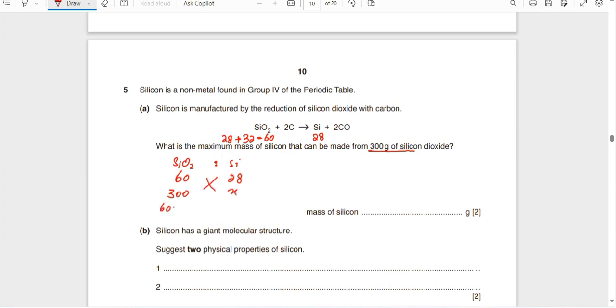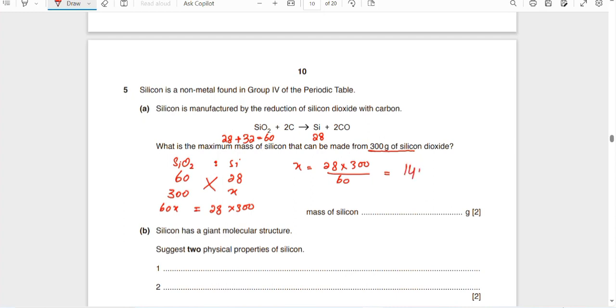So 60x, this is called mass to mass ratio, is equal to 28 multiplied by 300, and x will be equal to 28 multiplied by 300 divided by 60. We'll have to use our calculator. So what is the mass? 140 gram.